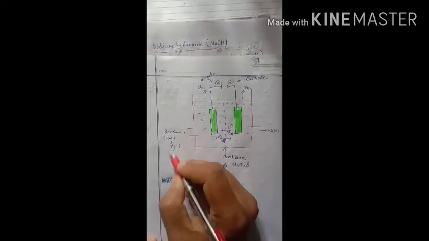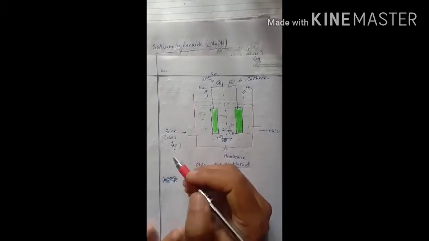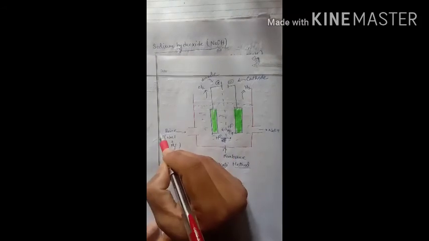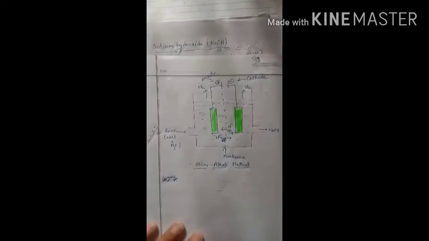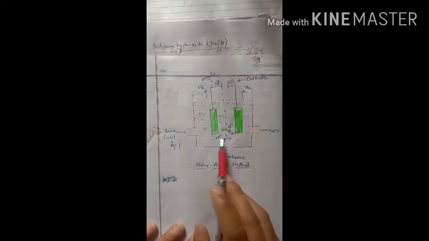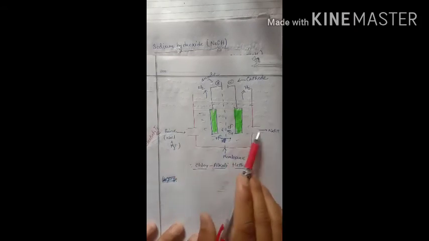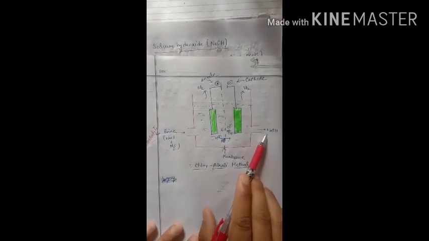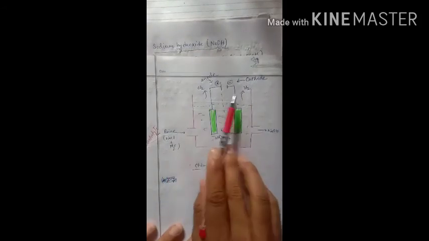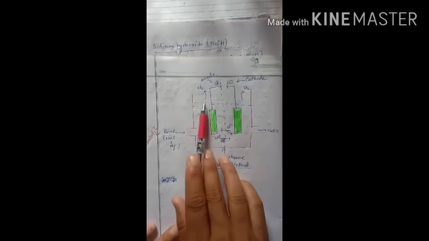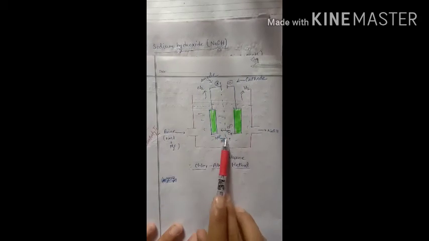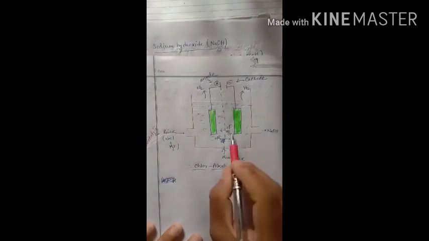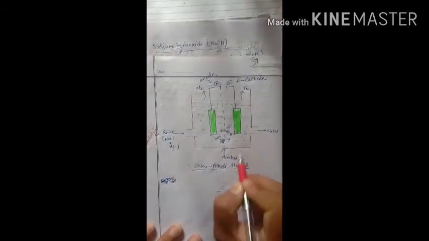Sodium chloride, when converted to an aqueous medium with water, is called brine solution, and the brine solution is used as an electrolyte. When sodium chloride reacts with water, it produces our desired product sodium hydroxide, along with chlorine gas and hydrogen gas. Chlorine gas is released at the anode, hydrogen gas at the cathode, and the remaining sodium hydroxide, our desired product, stays just below the cathode, or we can remove it.